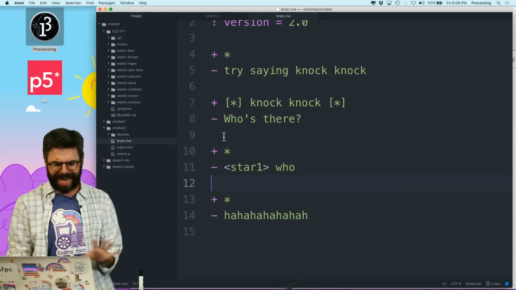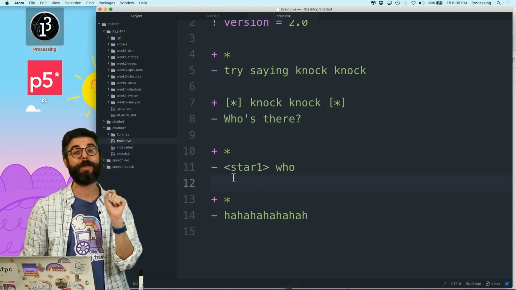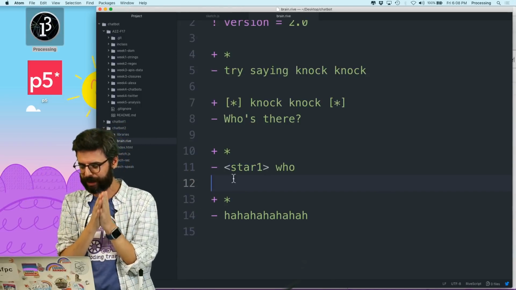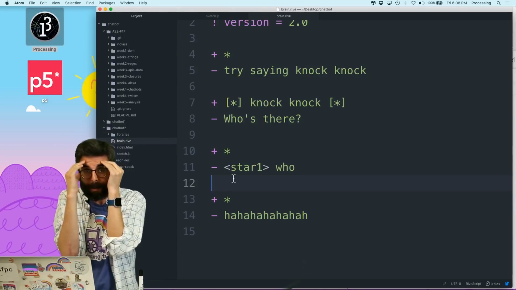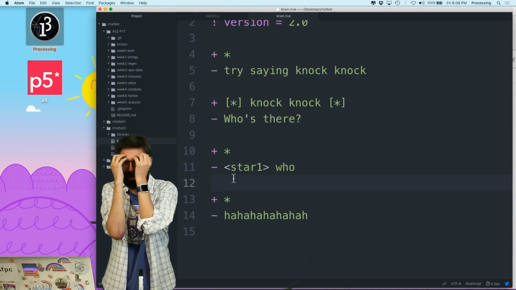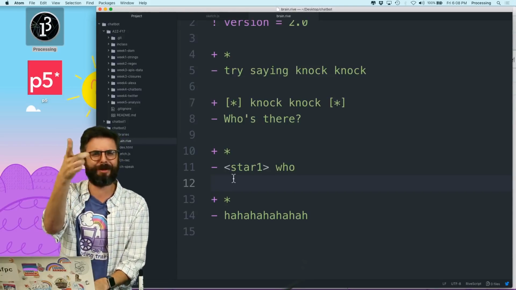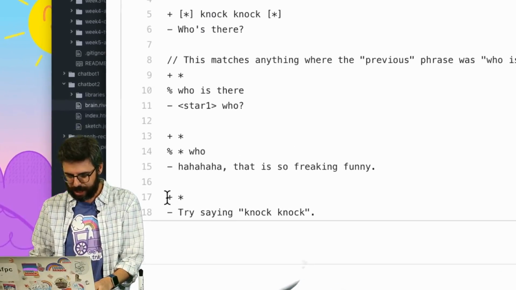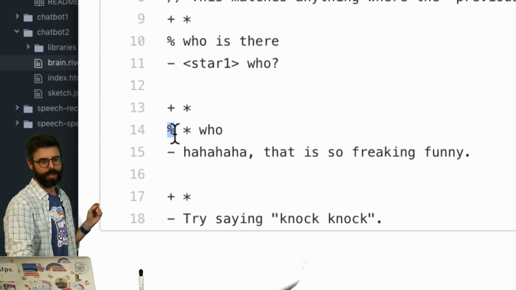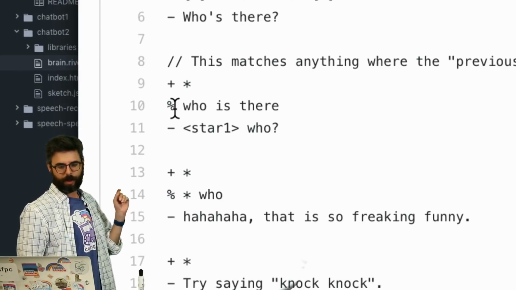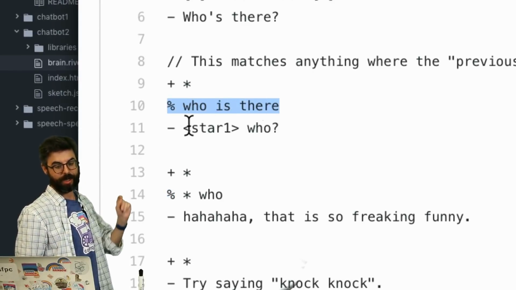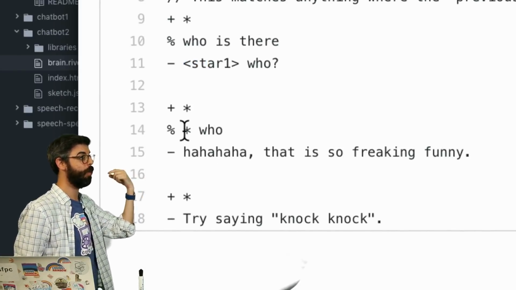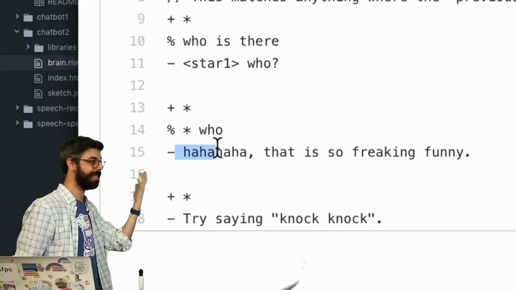So here's the thing though, I can't have all these stars. What I need is something to help me sequence. And I'm kind of forgetting what the command is for sequencing. But I'm going to remember in a second, because there's about to be an edit point, because I'm going to look it up. No, I'll just look it up with you watching me do this. So I have an example that already does this. I was trying to do it from scratch. And here it is. So the percent means if the last thing was who is there, then I say whatever who. If the previous thing was whatever who, then I can say, haha, that is so funny.